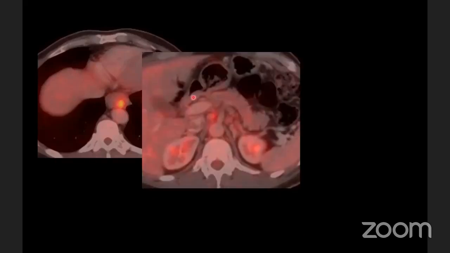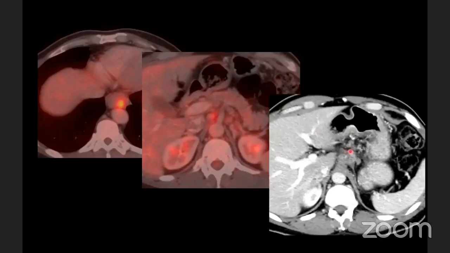So this is a case where we can see an FDG avid growth in the lower thoracic esophagus. This is the celiac artery, and we can see multiple FDG avid lymph nodes along the celiac axis and along the left gastric artery. The number of nodes was more than 7. So clinically it was cN3 disease.